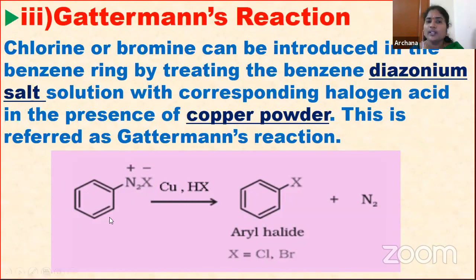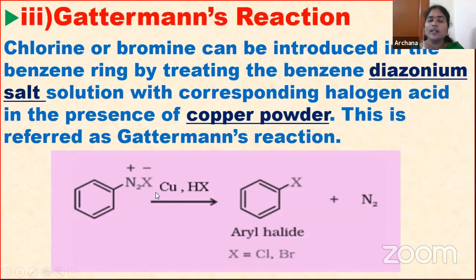Or see here, the diazonium salt is simply going to be treated with the halogen acid in presence of copper powder. Remember, children, in the previous one, in Sandmeyer's, the diazonium salt is treated with cuprous chloride or cuprous bromide. In this, the diazonium salt is treated with the halogen acid in presence of copper powder. Then it forms the aryl halides, and there is a releasing of nitrogen gas. This reaction we are calling Gattermann's reaction.